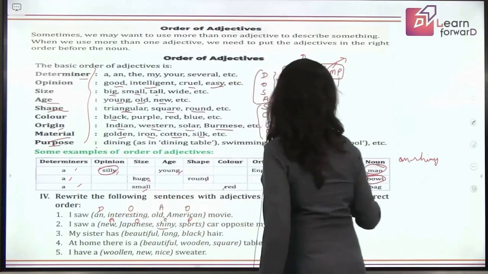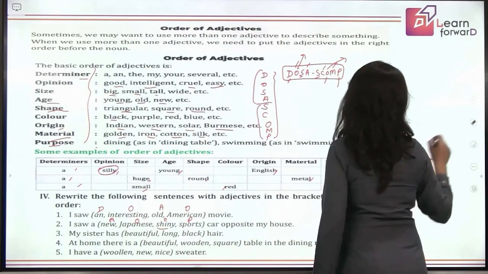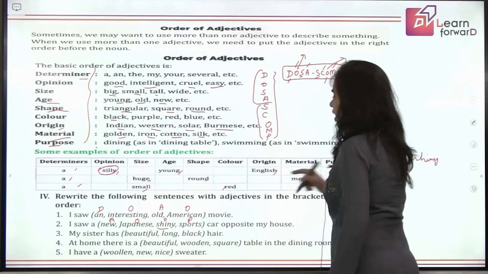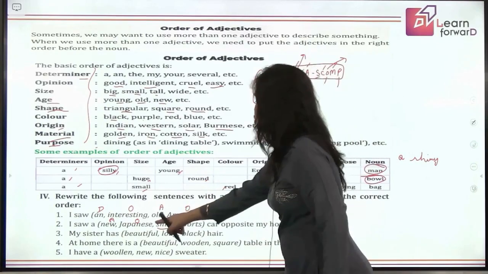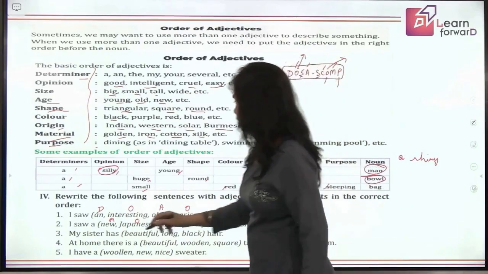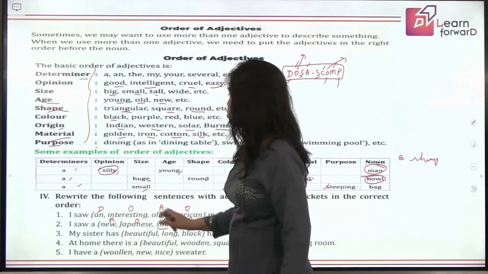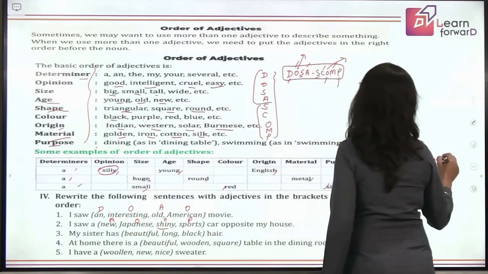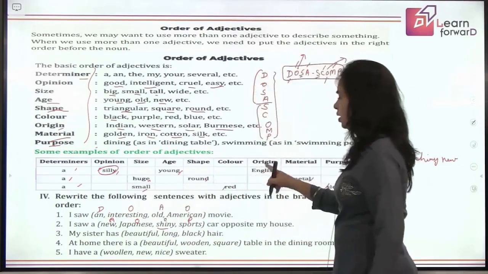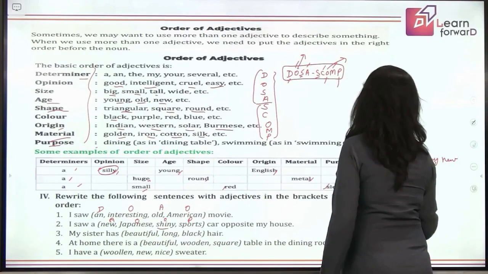It is a, not an, because shiny is starting with a consonant sound. So it will be a shiny, then comes a shiny new. This new is age and shiny is opinion. So opinion will come first and then will come the age. A shiny new, then comes the origin, and in last you will have the purpose. A shiny new Japanese sports car.